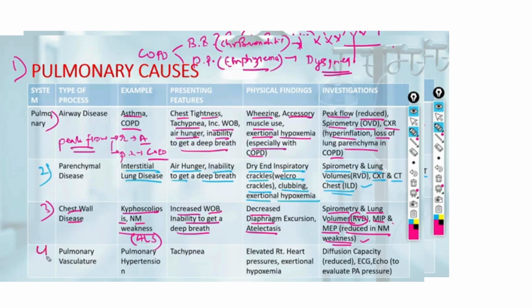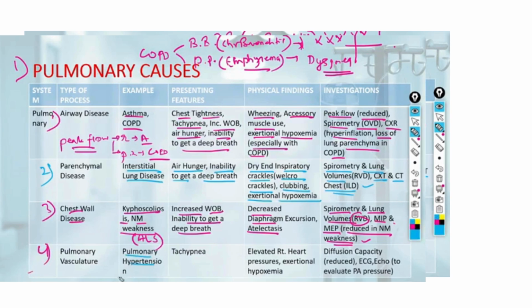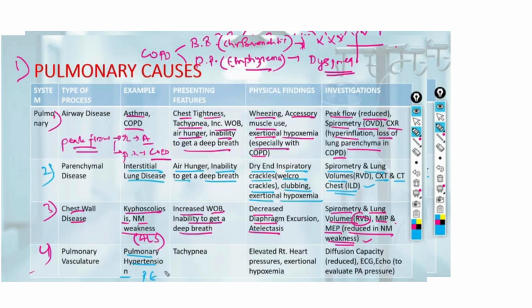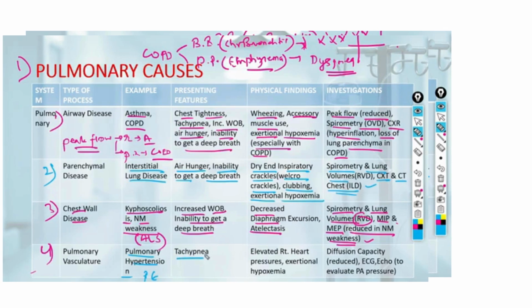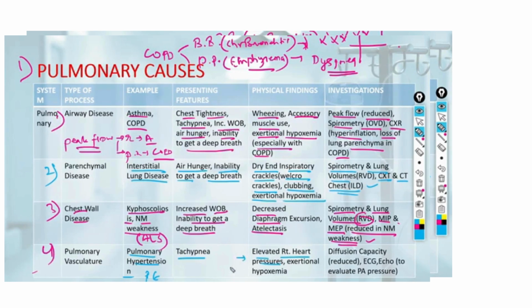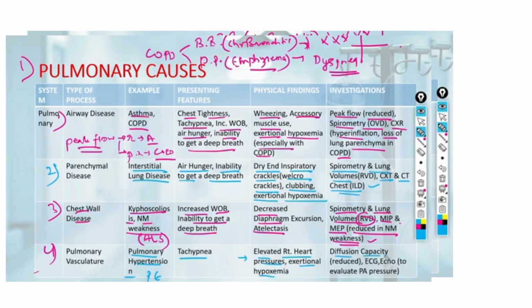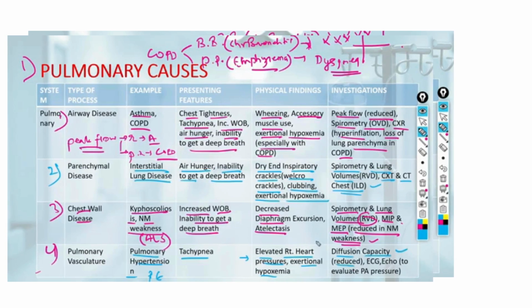Finally, coming on to diseases of pulmonary vasculature, which includes pulmonary hypertension as well as pulmonary embolism due to thromboembolic phenomena. The patient usually presents with tachypnea. There is elevated right heart pressure in patients of pulmonary hypertension, and exertional hypoxemia. The diffusion capacity is reduced. We will be learning all this in pulmonary function test.